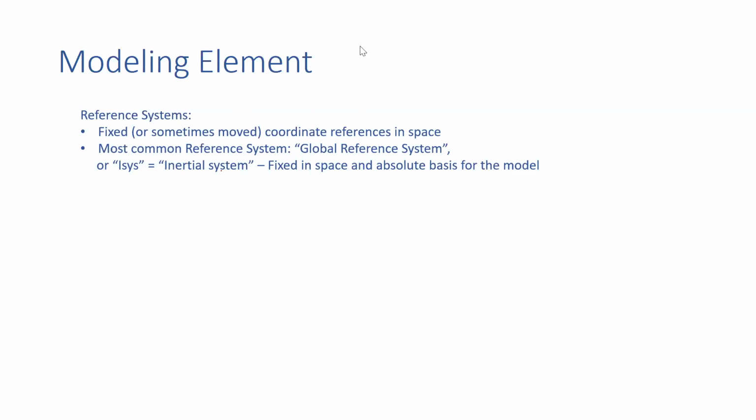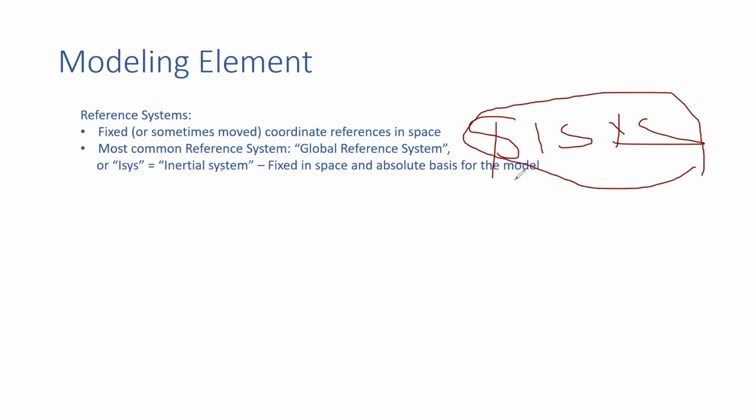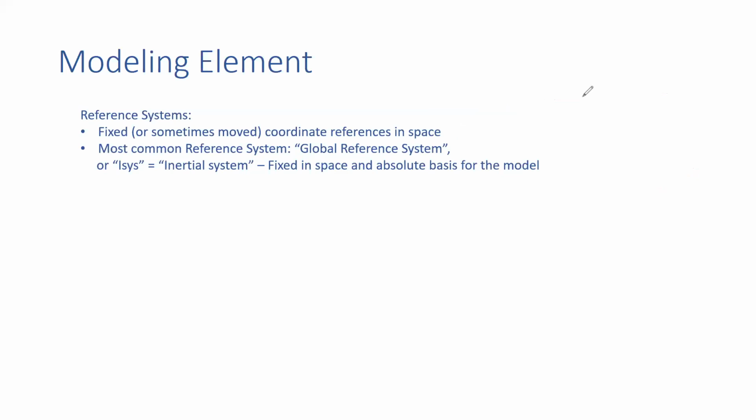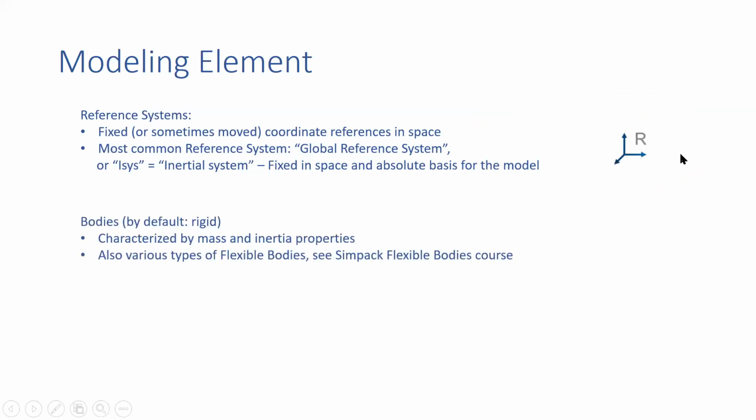If anywhere it is mentioned with this dollar symbol, I think everybody knows what the dollar symbol is, like this type of symbol, ISYS, it is indicating your initial system, meaning wherever you started your model. Now this is your symbol R, reference system.